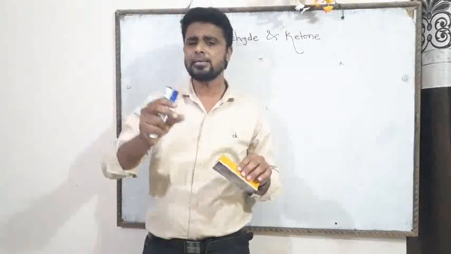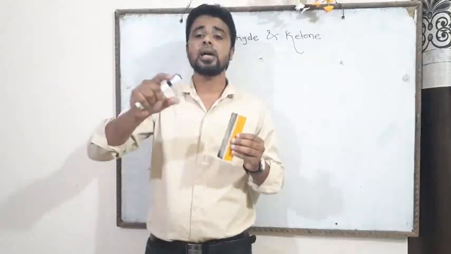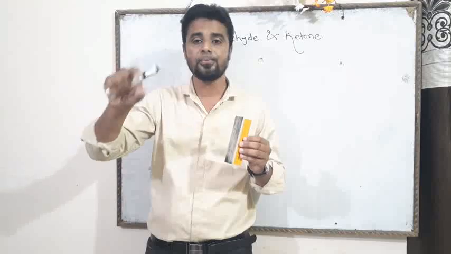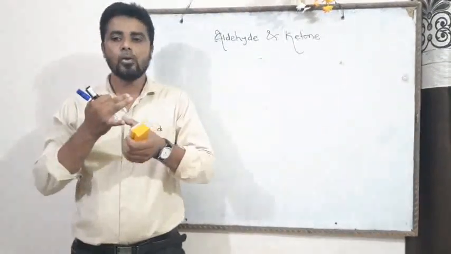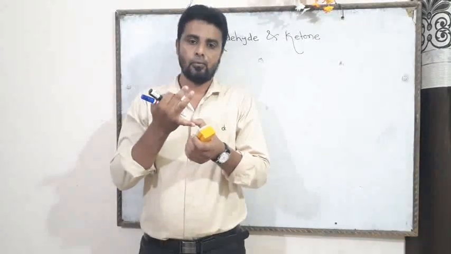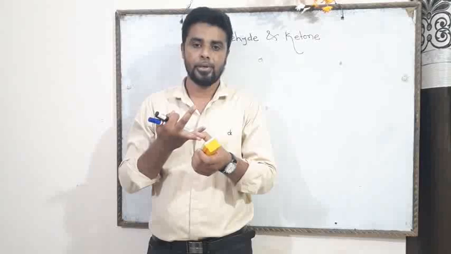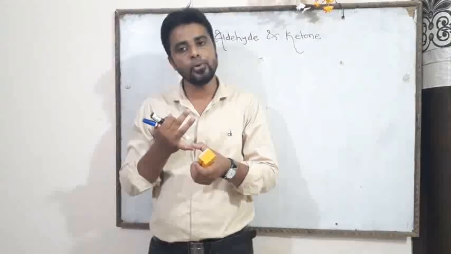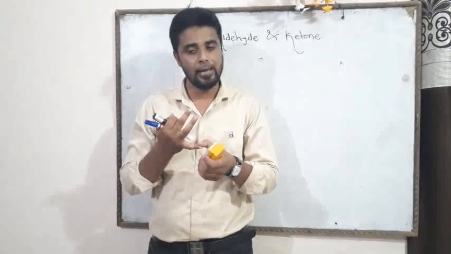Now friend, let's see some examples of carbonyl compounds which are utilized in different types of industries. For example friend, the compound vanillin is vanilla in flavor and is utilized in food and perfume industries. Acetophenone, whose flavor is pistachio, is utilized in ice cream.